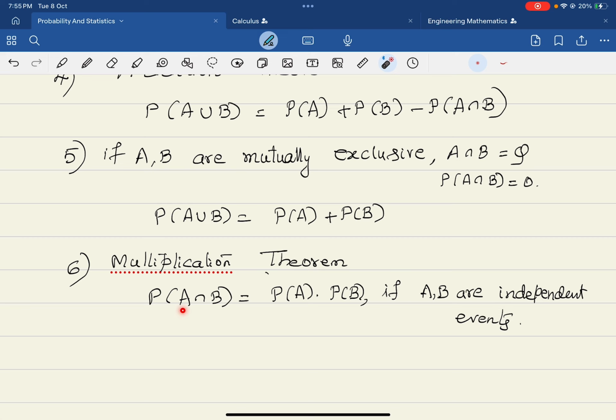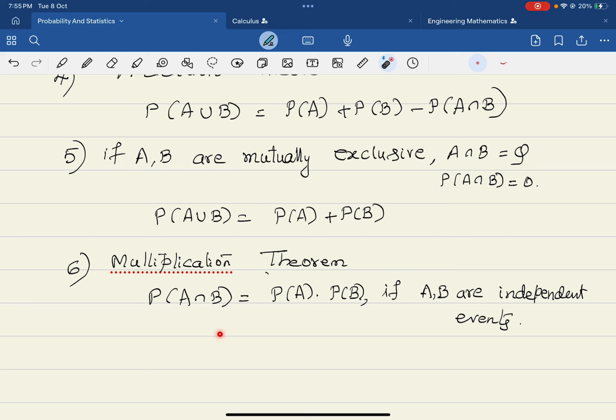As I told you, A is an event, let us say, the student attending the probability class, and B is an event, another student attending the calculus class. So the two events are independent. The student A attending the statistics class and the student B attending the calculus class, both are independent events, correct?